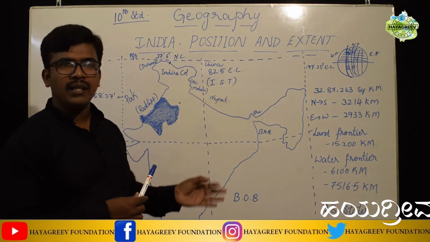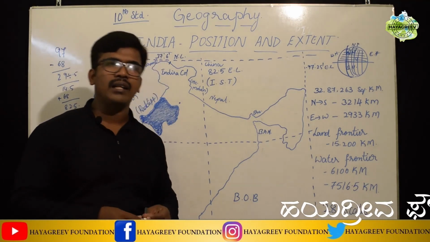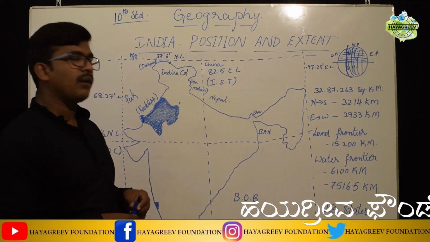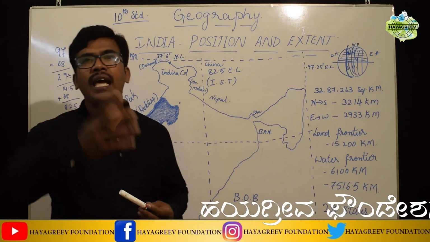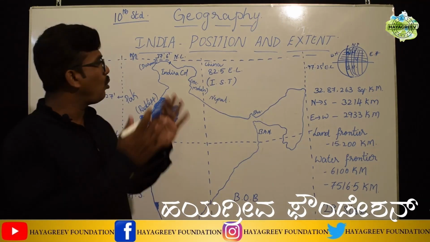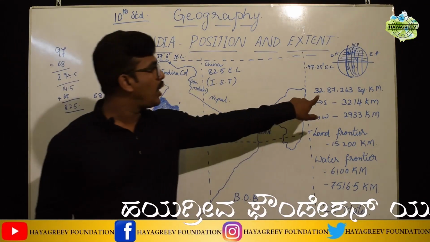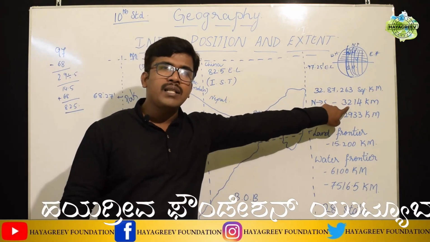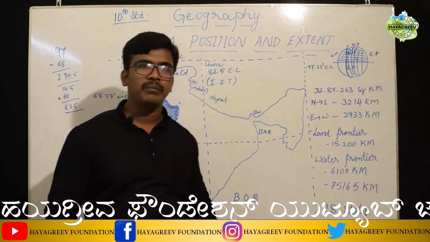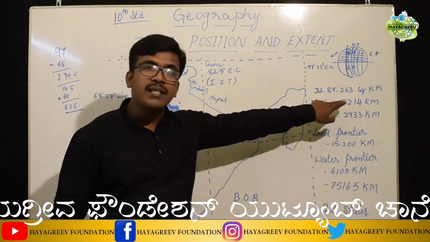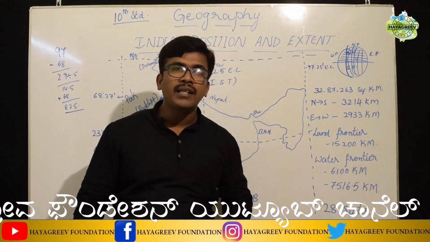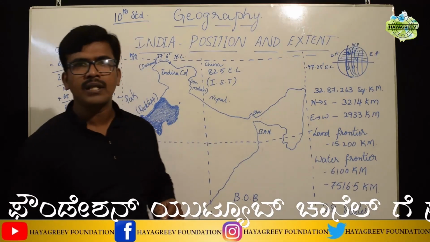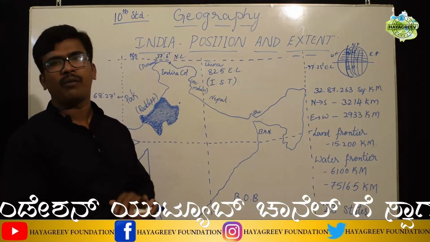And what is the total area of India? The total area of India is 32,87,263 square kilometer. Such a big area we have.